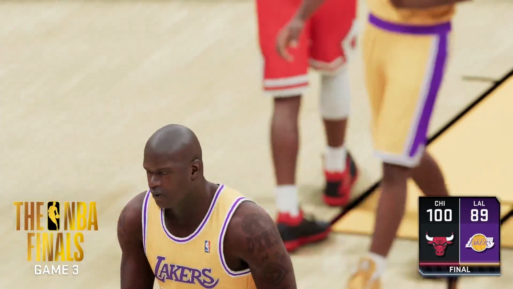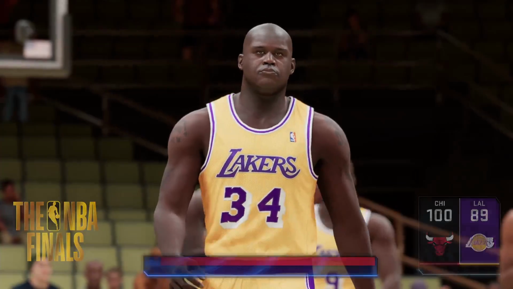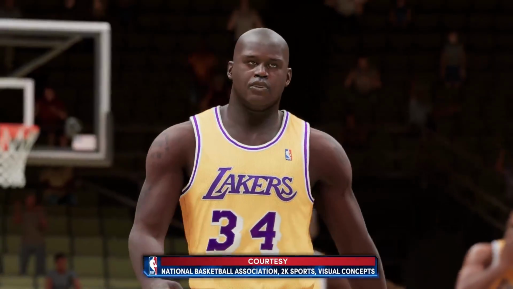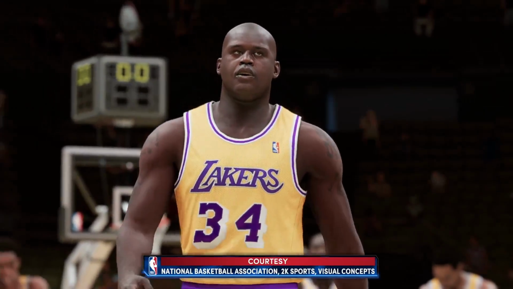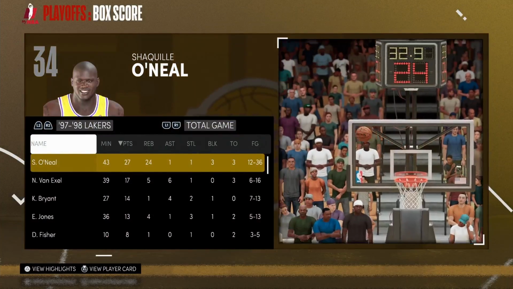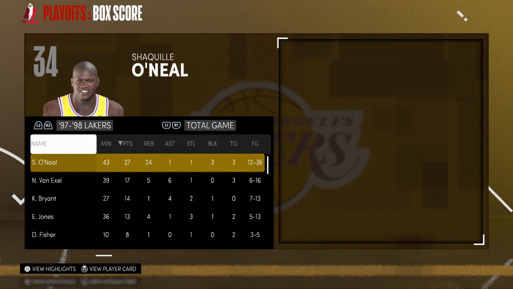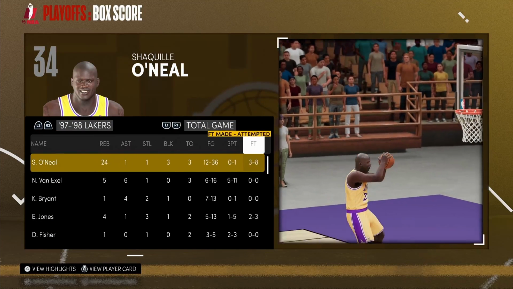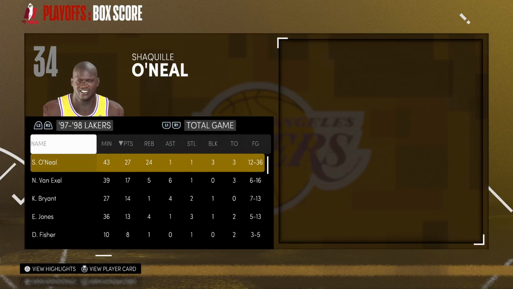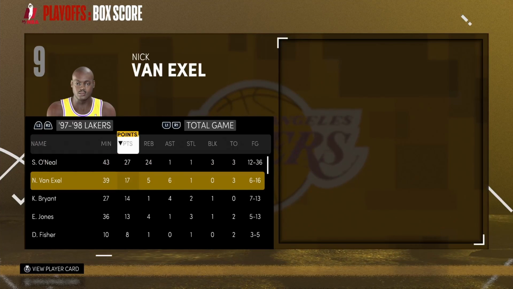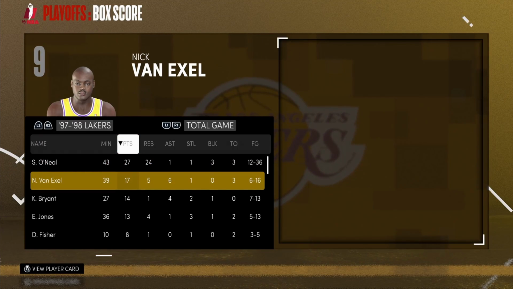So obviously there's one more game to go. Can the Lakers try and avoid the sweep? Who knows? Let's get into the next game after we check out the stats for this one real quick. Shaq had 27 points with 24 boards, and he shot 12 from 36 field goal. That's crazy. Wow. Nick Van Exel with 17 points, 5 boards, and 6 assists.